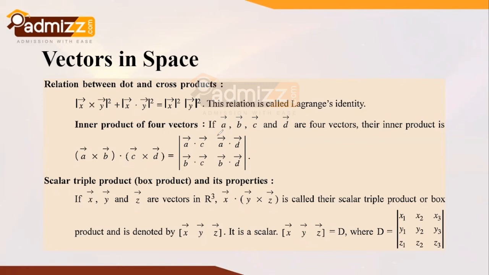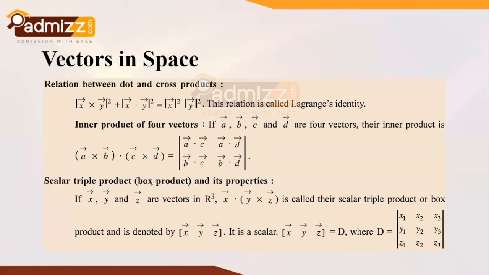And the inner product of 4 vectors can be found using this particular rule. That is the determinant of the dot products of the corresponding vectors, that is a dot c, a dot d, and b dot c and b dot d. We take it this way, and we obtain the inner product of 4 vectors.